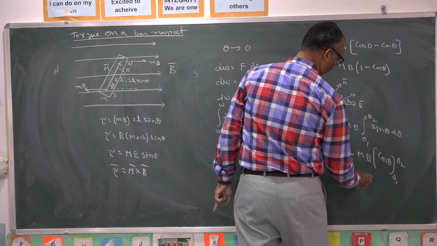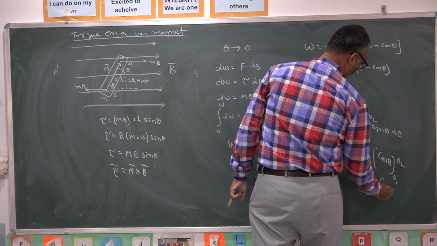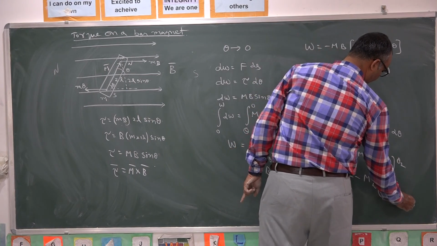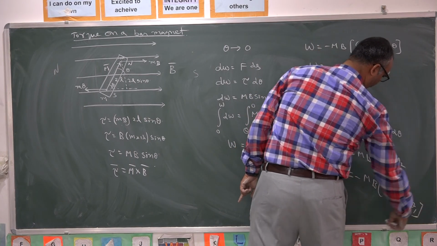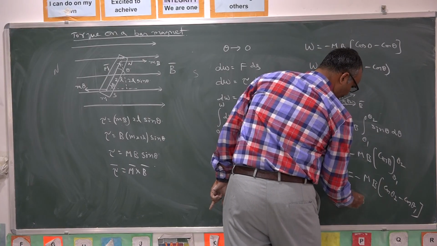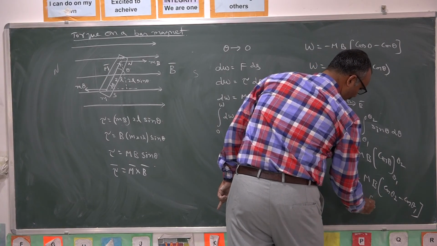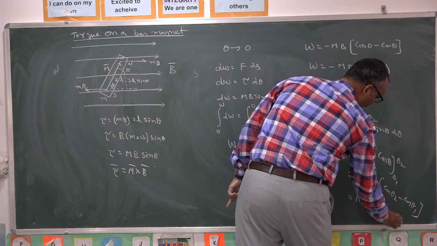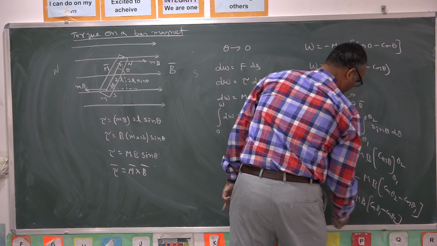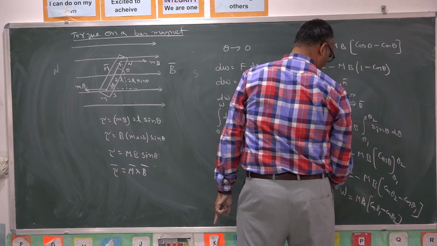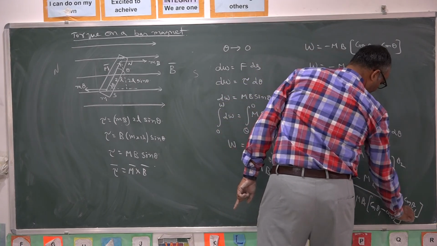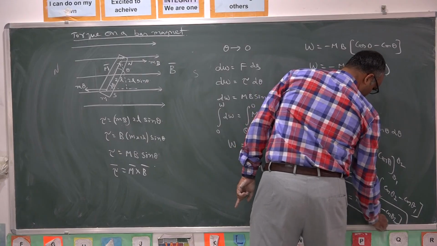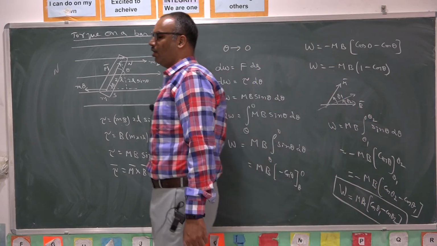So minus of mb of cos theta 2 minus cos theta 1. This minus, if you multiply, gives mb into cos theta 1 minus cos theta 2. This is the work done in moving a magnet from an orientation of theta 1 angle to a new orientation of angle theta 2.